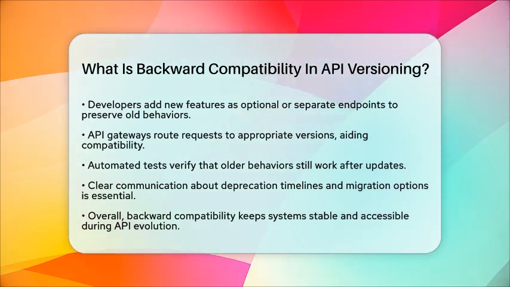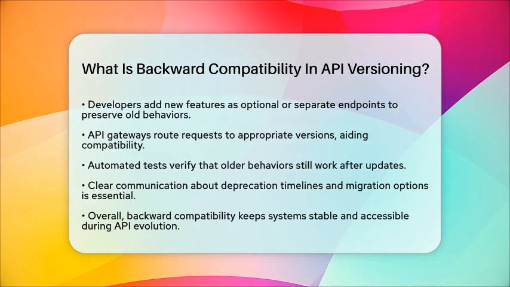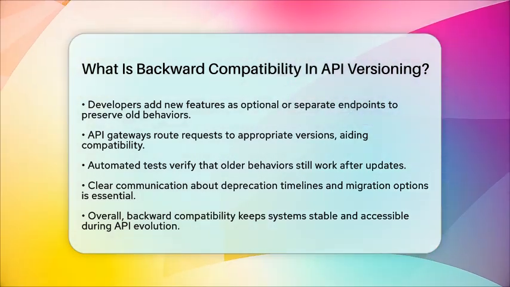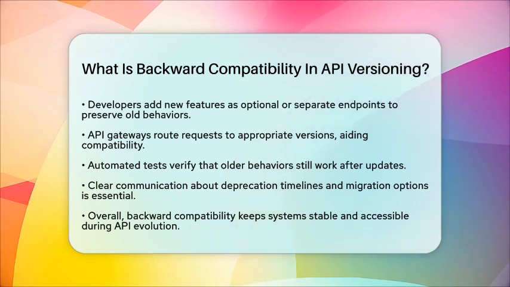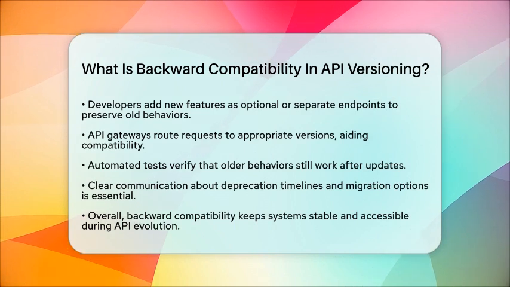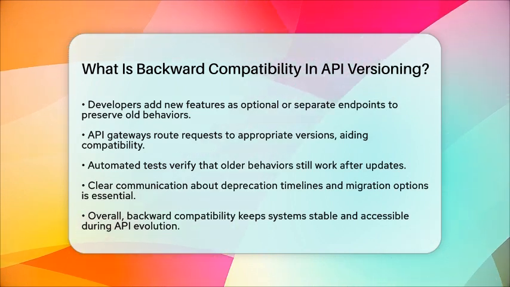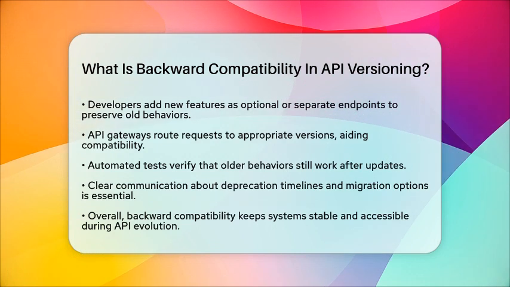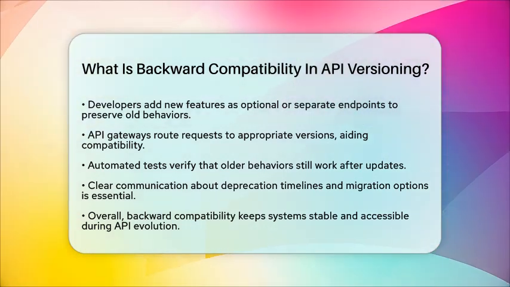In the end, backward compatibility in API versioning is about making sure that when the API evolves, it doesn't break the systems that are relying on it. It helps keep the backend environment stable and accessible, even as new features and improvements are added. This approach makes backend development easier and more reliable for everyone involved.